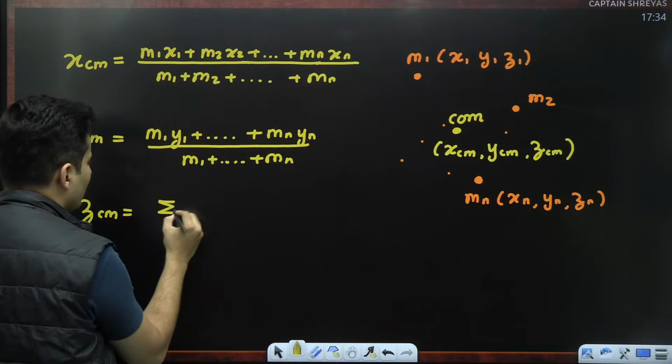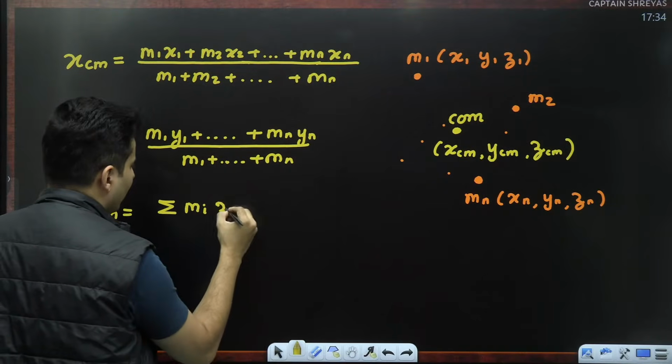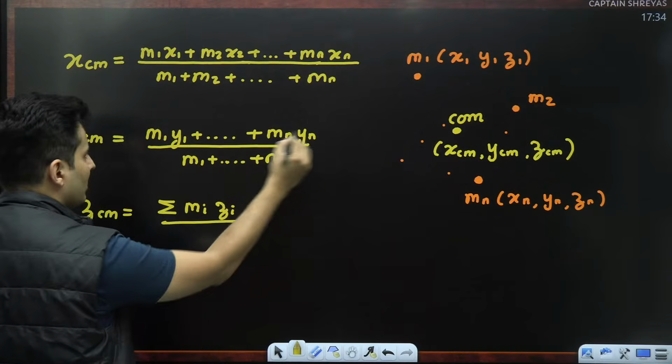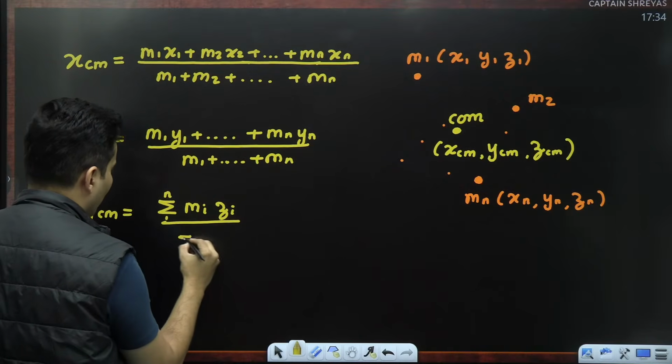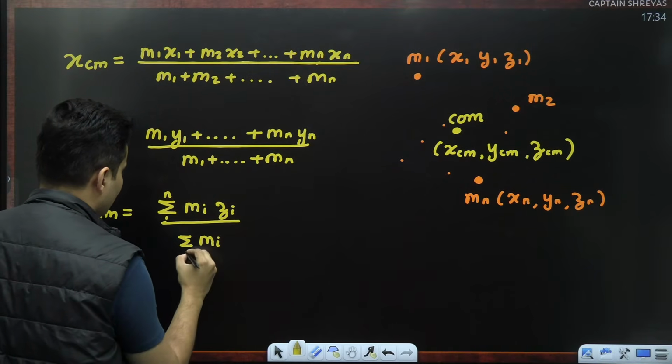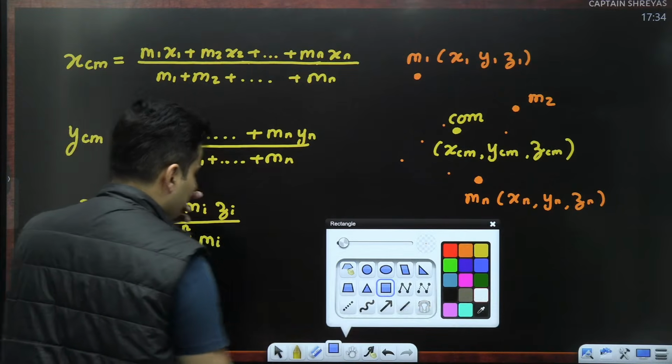If you want, you can also put summation. You can write it as mi zi, one and the same thing. Instead of putting plus so many times, you can put summation from 1 to n upon summation again of the masses from 1 to n. So that is also okay. You can use the summation symbol as well.